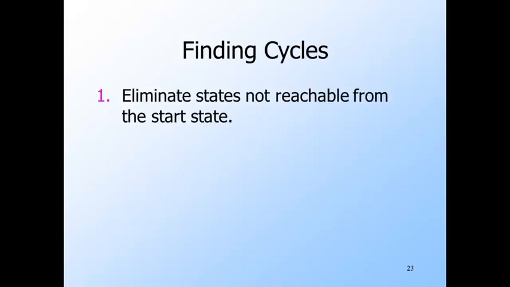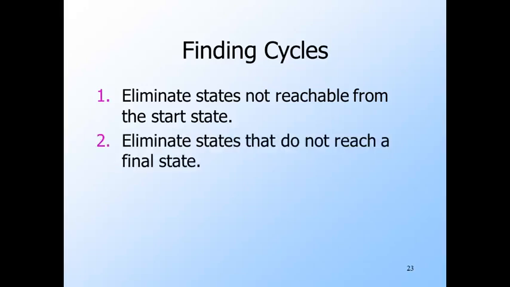We already discussed searching forward from a node in a graph to find all the nodes you can reach. So we can eliminate the states that are not reachable from the start state. We then want to eliminate states that don't reach a final state. This algorithm is the same, except start by marking the final states and follow the arcs backwards.